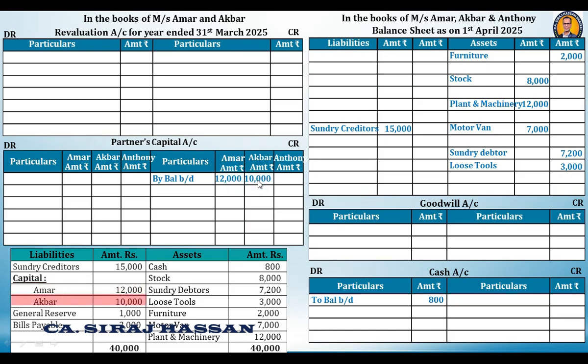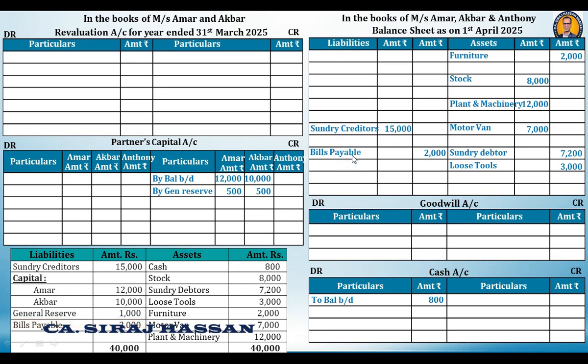Sorry, Amar capital was 12,000, Akbar's capital was 10,000. Then we have got a general reserve. This general reserve will be shared equally 1:1 between the old partners. Then we have bills payable. Bills payable will go to the balance sheet liability side.